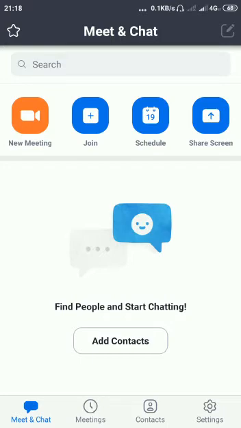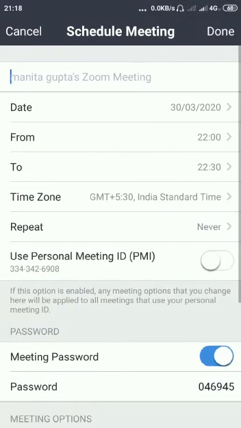But the difference in schedule is that you can send the link anytime, like one day before, or 3 or 4 hours before, and with that link you have to give the definite time. At that time we will join. At that time they can join you by that link.